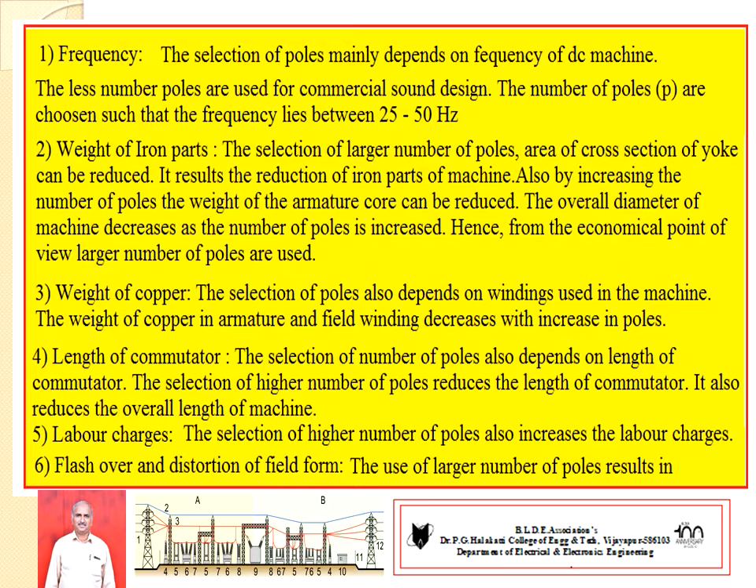Next one, length of commutator. The selection of number of poles also depends on the length of the commutator of DC machine. If more number of poles are used, then it can reduce the length of commutator. It also reduces the overall length of the machine. Labor charges. By increasing the number of poles, the labor charge also proportionally goes on increasing. Next one, flashover and distortion of the field form. The use of large number of poles also results in an increase in flashover.